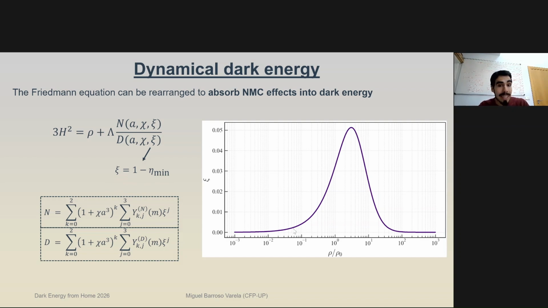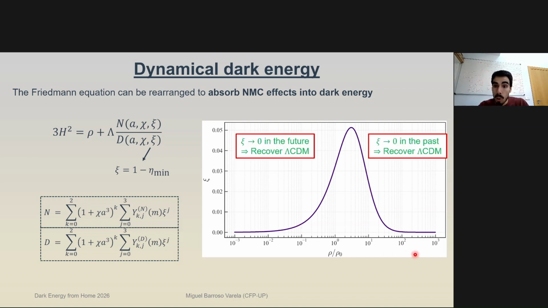In the plot on the right, I show how xi varies for different values of rho. So at very large rho, which is the very early past, we are going to get xi going to 0, and therefore we recover lambda CDM in the very far past. Similarly, if we go to very small values of rho compared to the rho we have today, we recover again lambda CDM because xi goes to 0. So in the far future, we recover lambda CDM. But around the present, when rho is comparable to rho naught, it turns out that we get xi being maximum, even if it is still small, and that means that is where our dynamical dark energy behavior is going to show up, which is precisely what the data is suggesting.